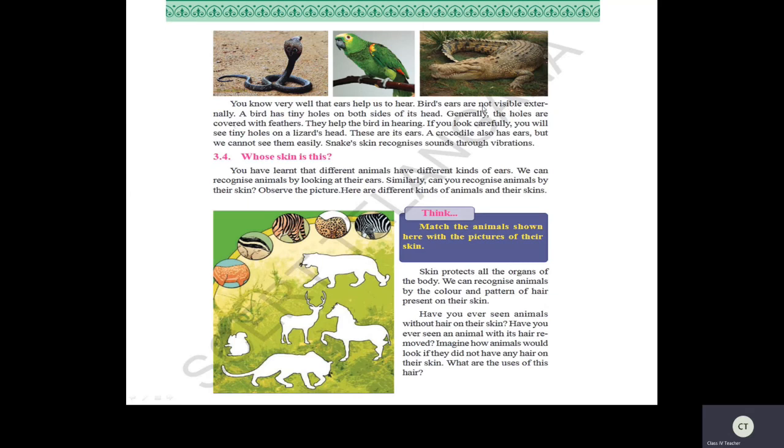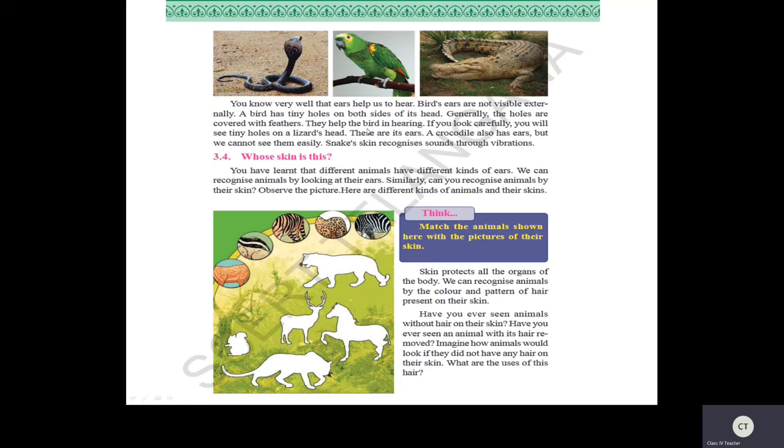We cannot see them externally, but a bird has tiny holes on both sides of its head. Generally the holes are covered with feathers. They help the birds in hearing. So birds also can hear, but they don't have external ears, but they have small holes.